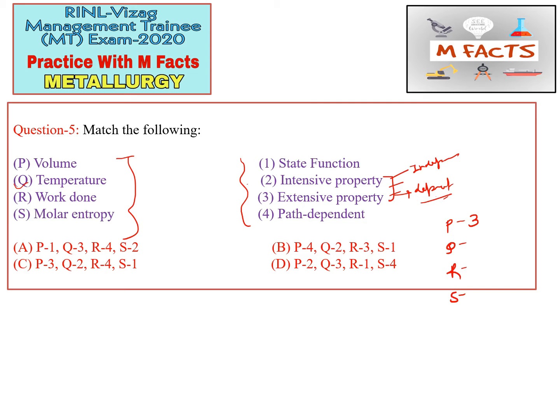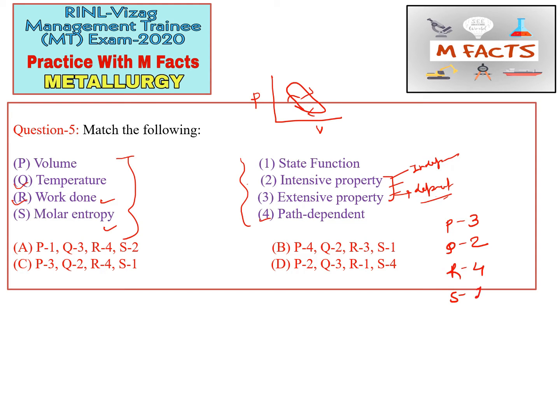So Q we can match through the 2. Now 2 are remaining, that is work done and molar entropy. Work done depends on how the process is performed. Work done is only calculated in thermodynamics whenever we know the process. So if we have to calculate the work done, this will depend on the path. This work done is basically a path dependent value. So R we can match through the 4, and the rest we can match through 1.